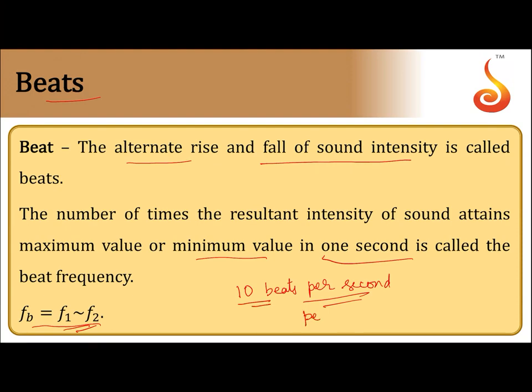The human ear can sense only 10 beats per second. This is due to persistence of hearing. Persistence of hearing means any sound that falls on our eardrum will stay there for 1/10 of a second. During this period, if another sound falls, the ear will not be able to recognize it. That is called persistence of hearing. Because of this, we can sense only 10 beats per second.